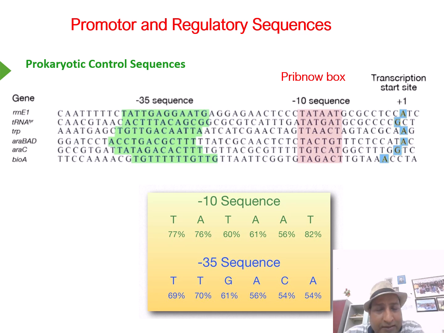There is another regulatory sequence present, shown in the colored region, the green color, at minus 35 base pairs upstream. They also assist in the binding of the RNA polymerase, and these two sequences are important and are present just before every transcription unit, for the proper transcription of the gene.